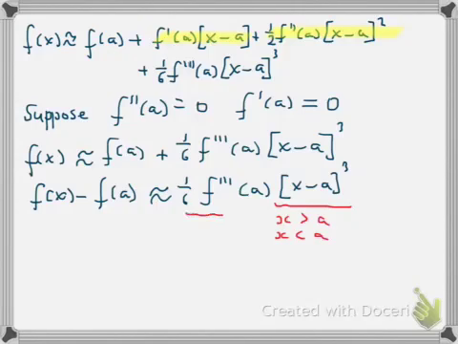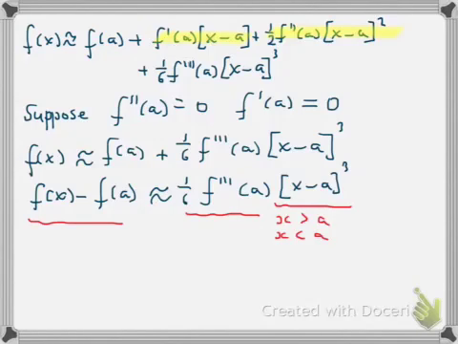And because f triple dashed a is a fixed number, either positive or negative, but we're going to assume that it's not equal to 0, then that means that f of x minus f of a will also change sign.